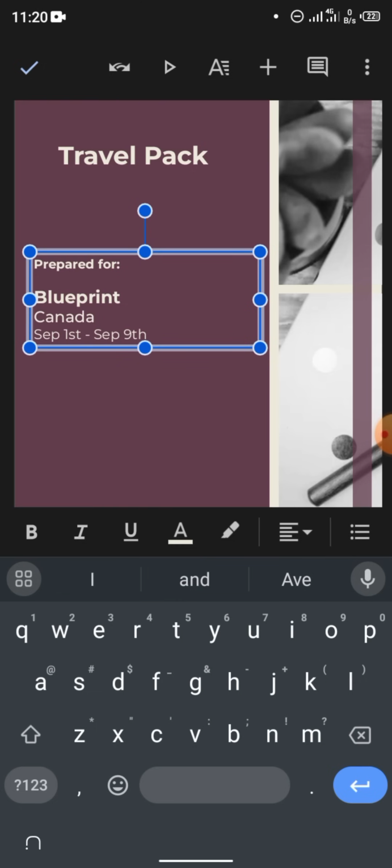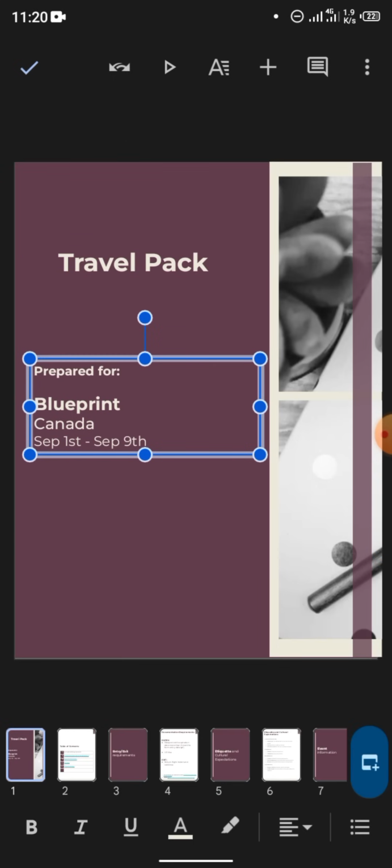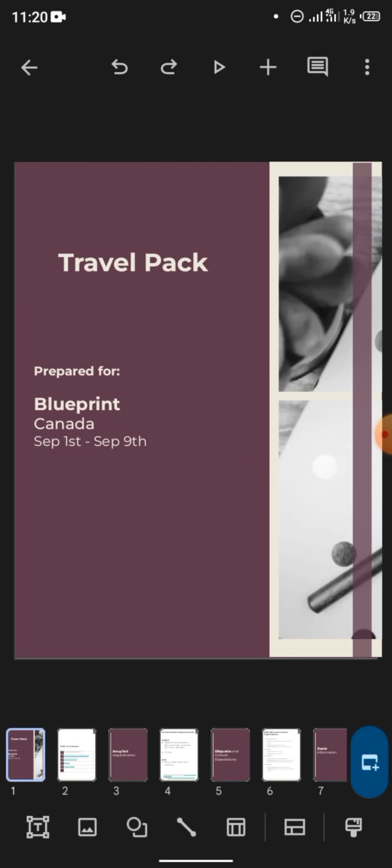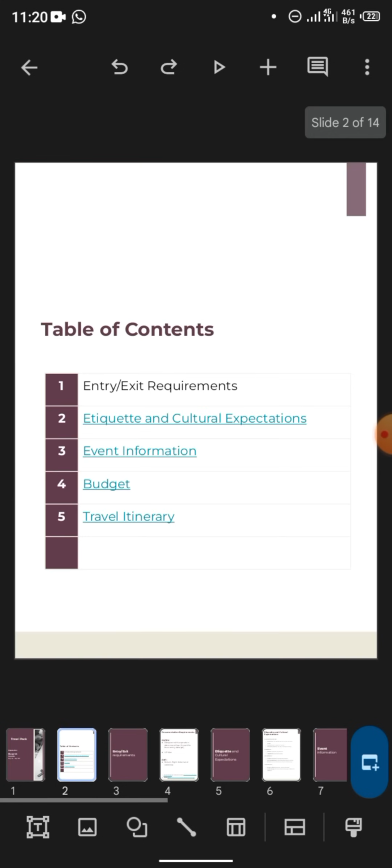Then the date, you change it and put the duration. Okay, your own duration. So I think that one is explanatory enough. Okay, so that's it. You're done with the introductory page already. Then the next page is the content.